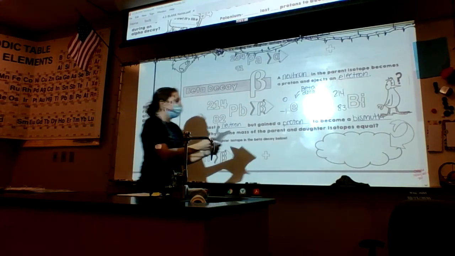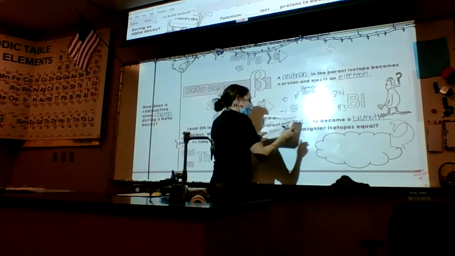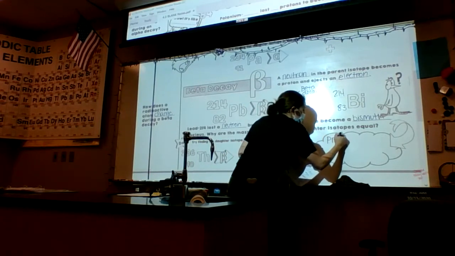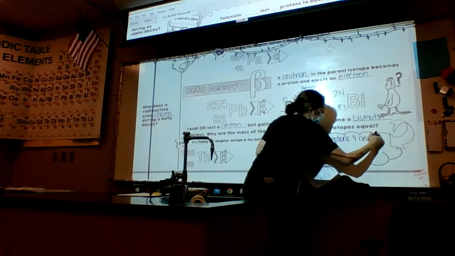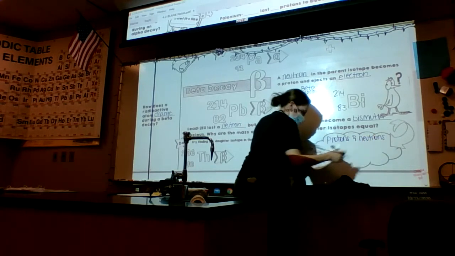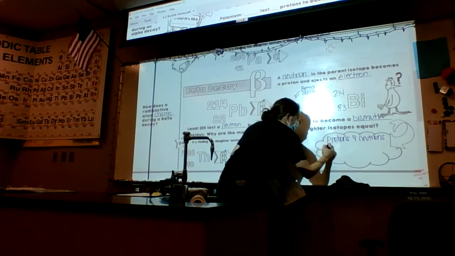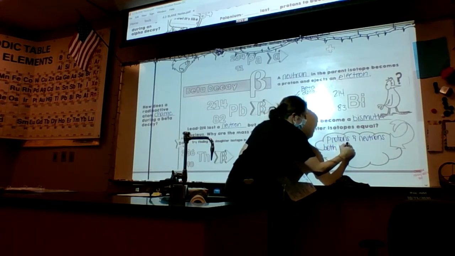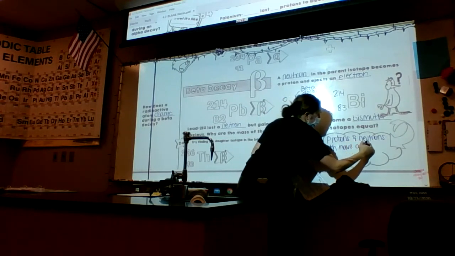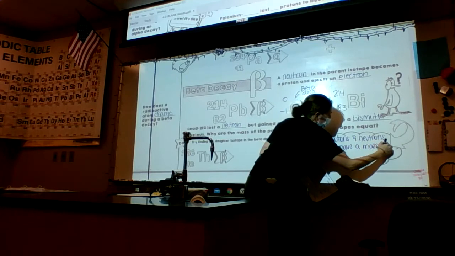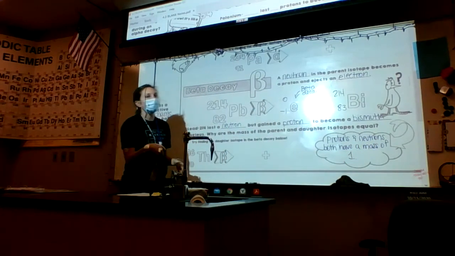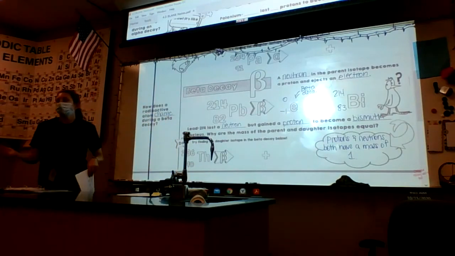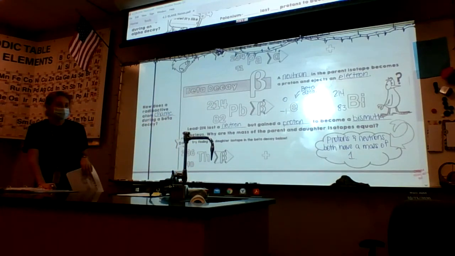So we're going to write our answer in this little cloud here. Protons and neutrons both have a mass of 1. So if I lose a neutron but gain a proton, nothing is going to change.